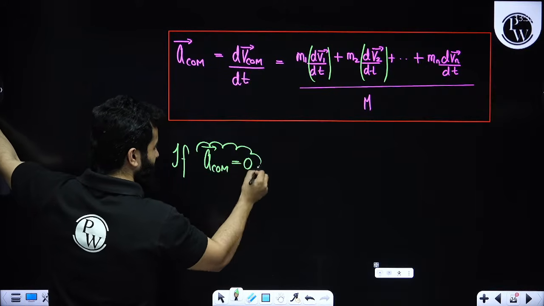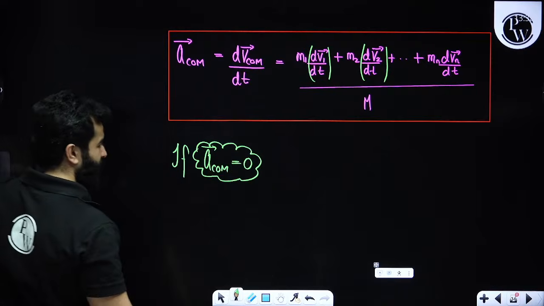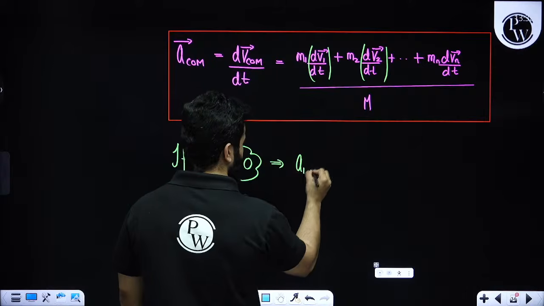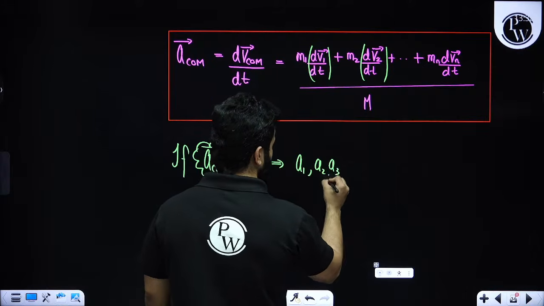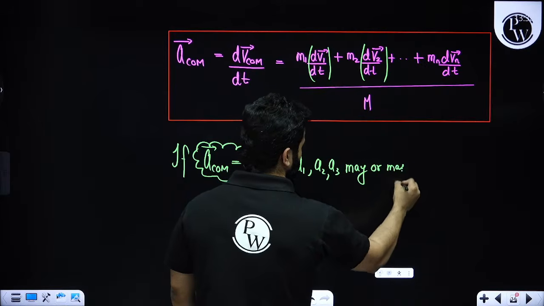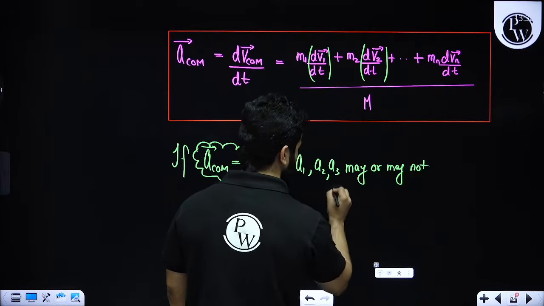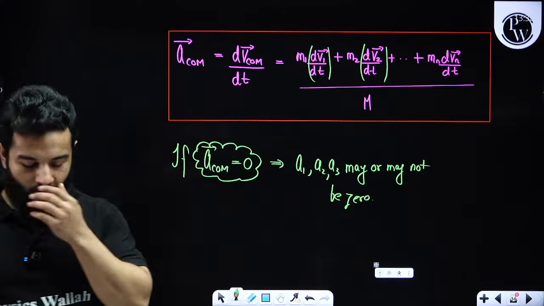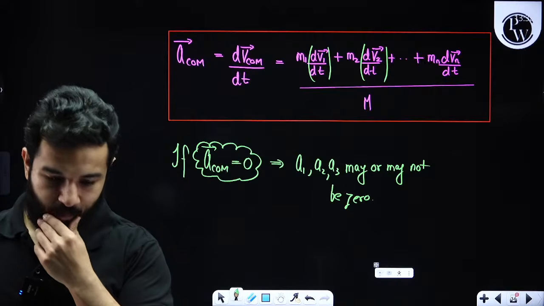This does not mean that A1, A2, A3 are 0. They may or may not be 0. But now we are going to talk about a very important concept.